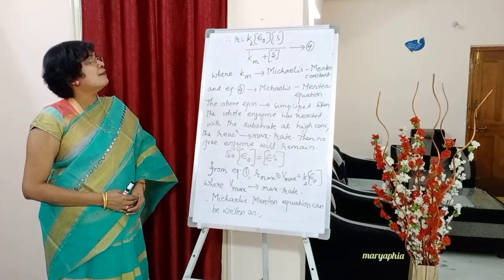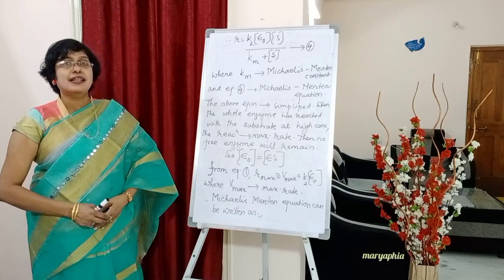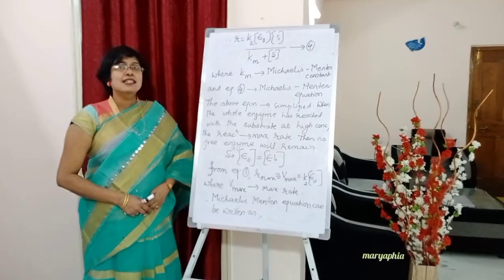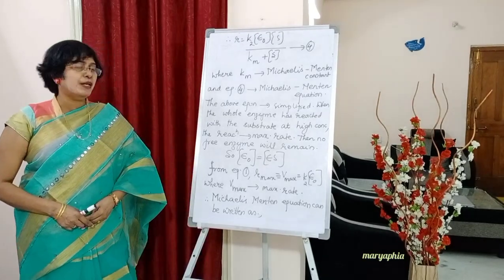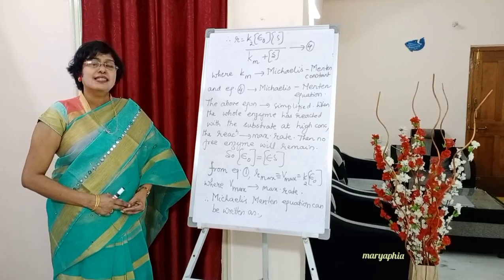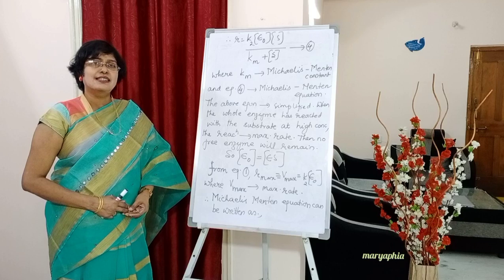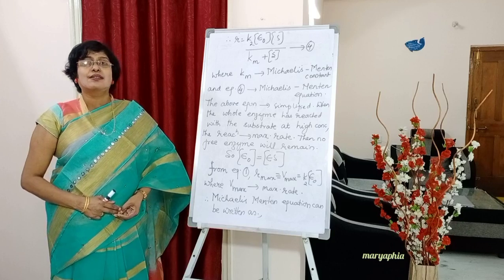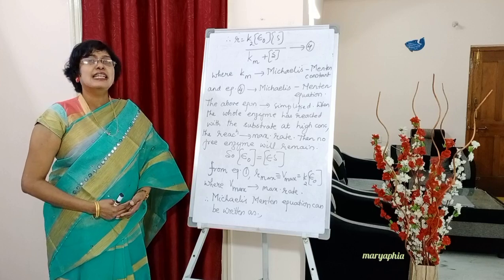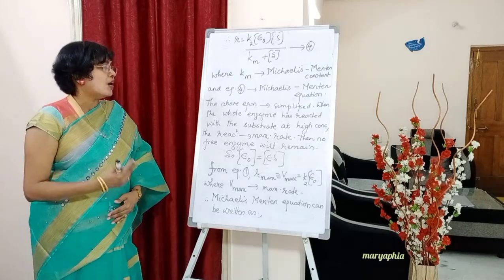Now this above equation can further be simplified. How? Write down: the above equation can further be simplified. Full stop. Below write down: when the whole enzyme has reacted with the substrate at high concentrations. So whatever enzyme you are adding or using in the reaction, if the complete enzyme reacts with the substrate at higher concentrations, what happens?